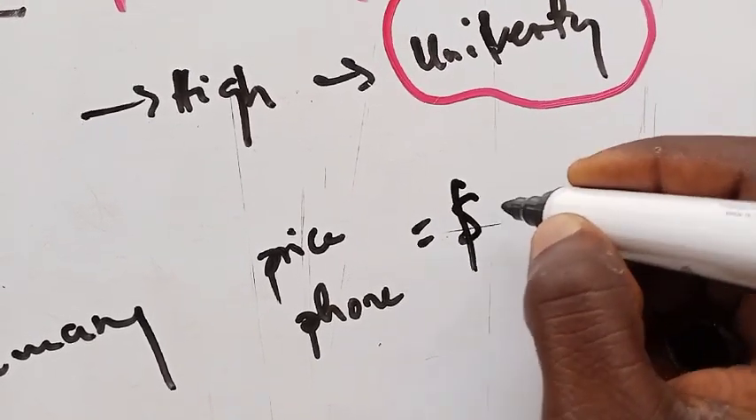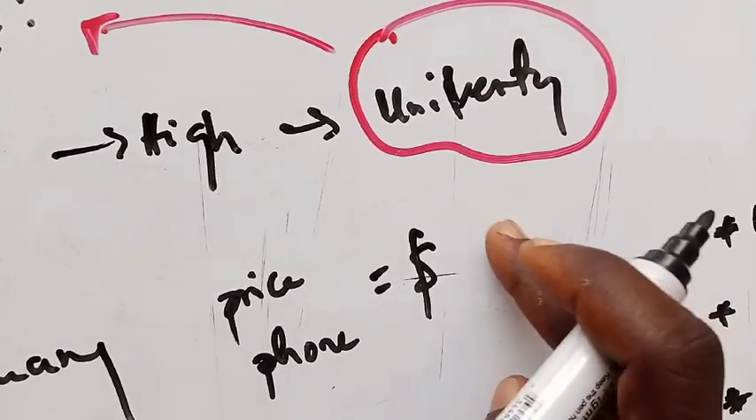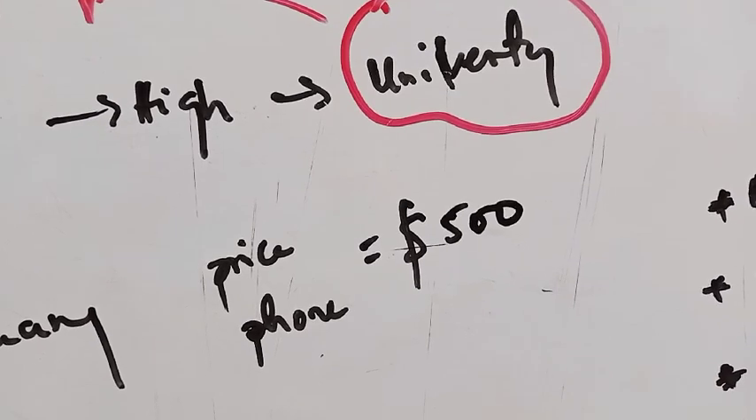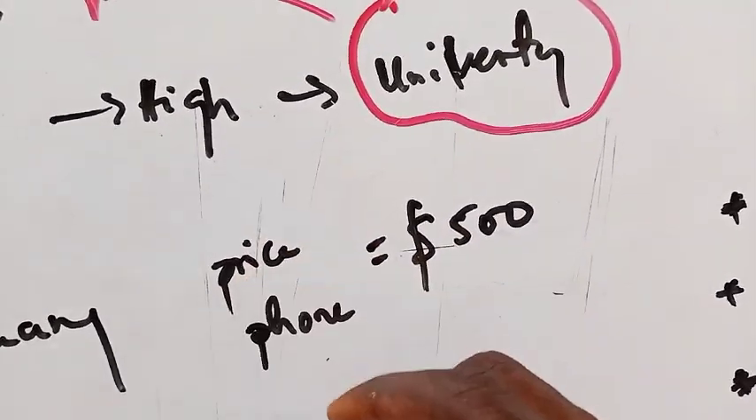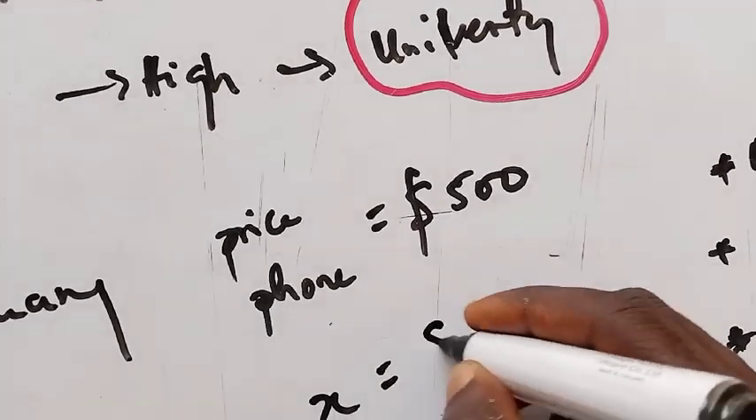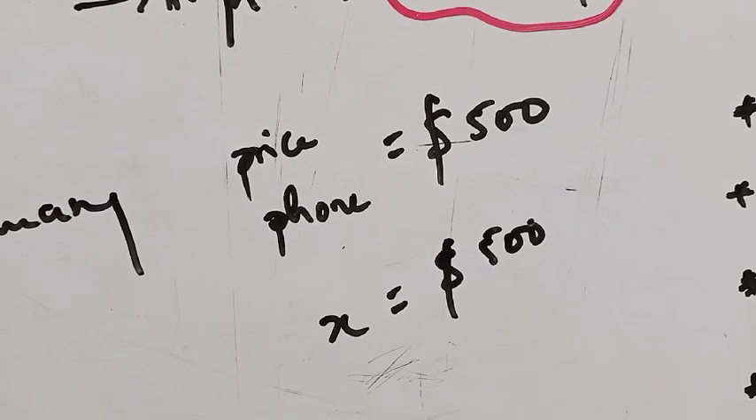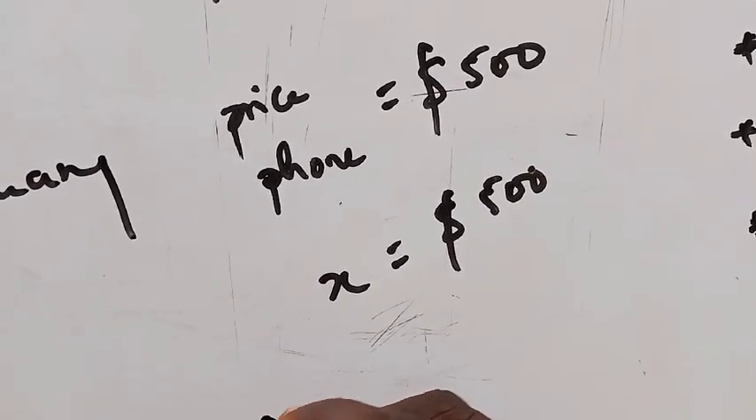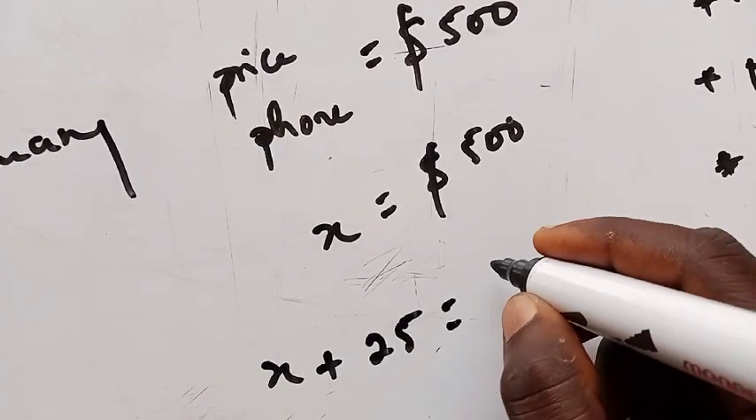This is the currency that we are using here. Whatever country you are watching this from, you may change it to your currency. Let's say $500. Now what will happen if you replace the price of the phone here by x? So x is going to be $500. That is very simple. Now coming down here, what will happen if I say x plus 25 should be equal to